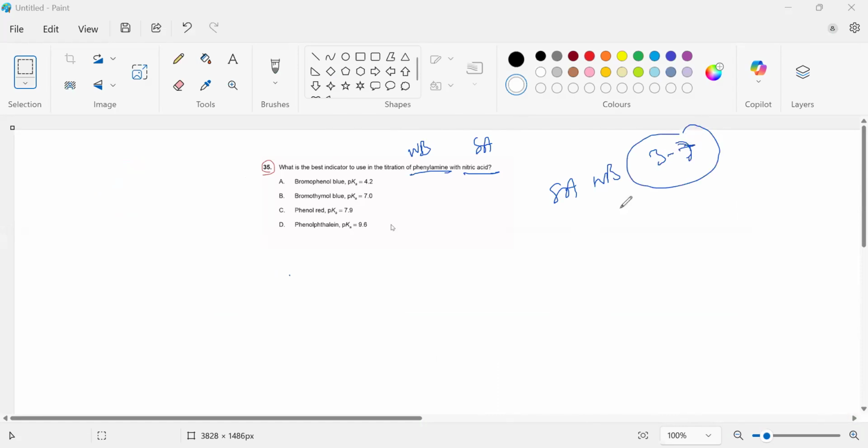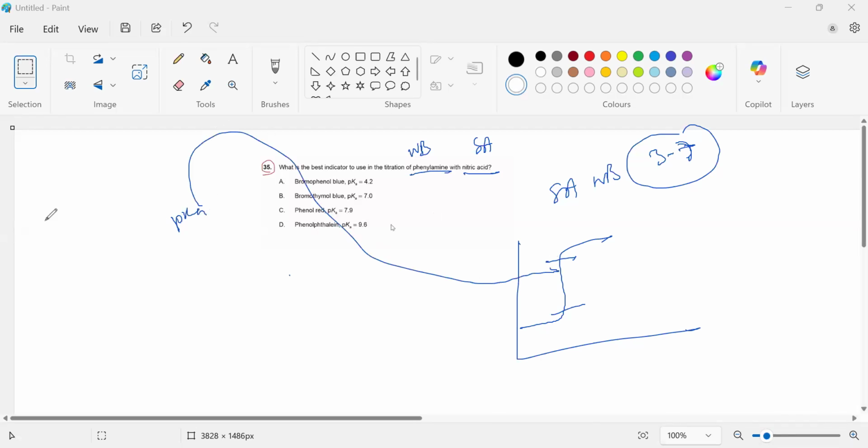So we have to select an indicator whose pKa falls in this region so that its color changes. What is the pKa of an indicator? The pKa of the indicator is the pH of the solution where it changes color, right?